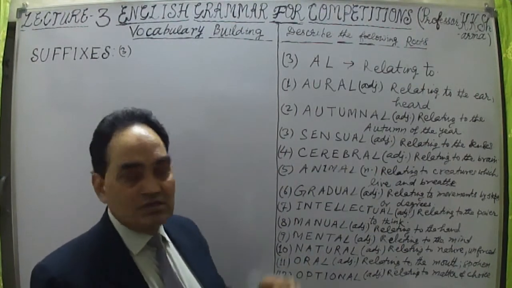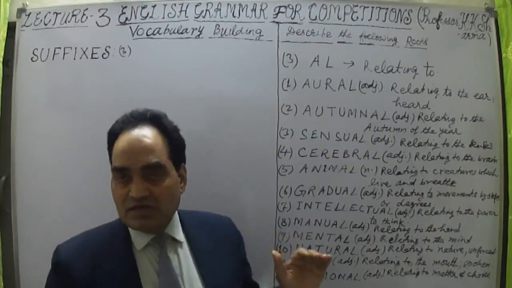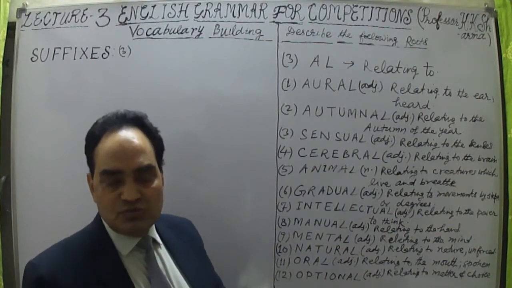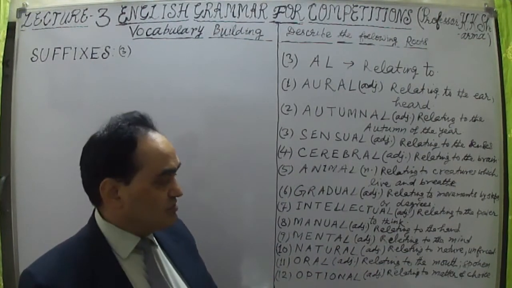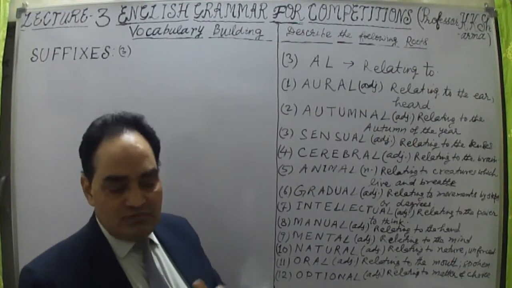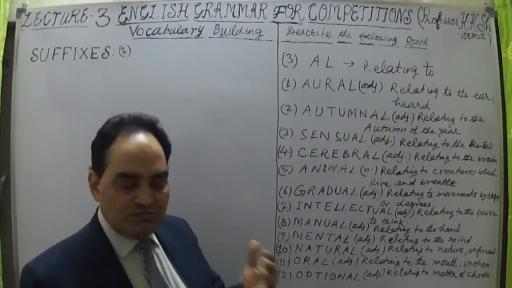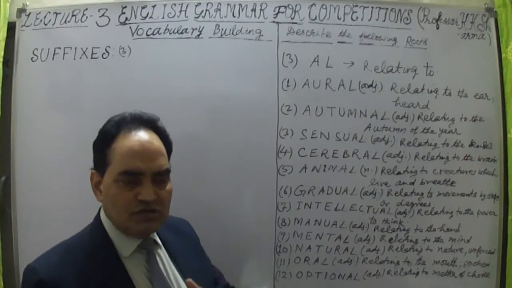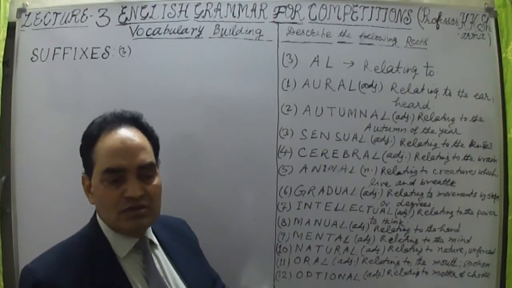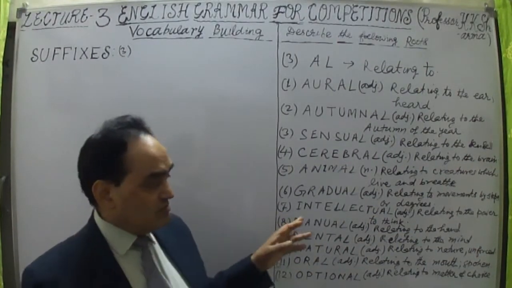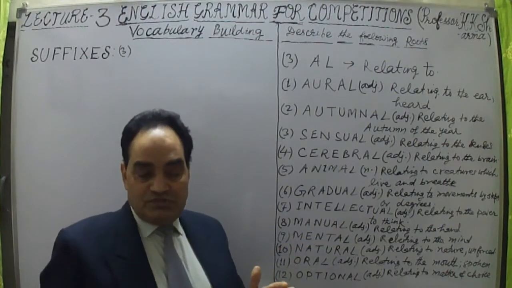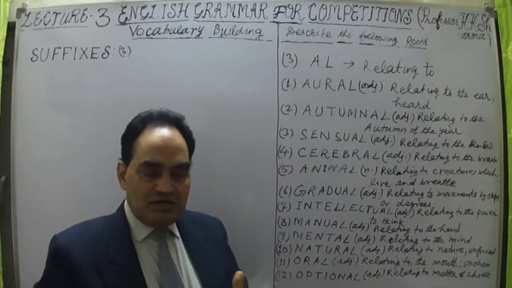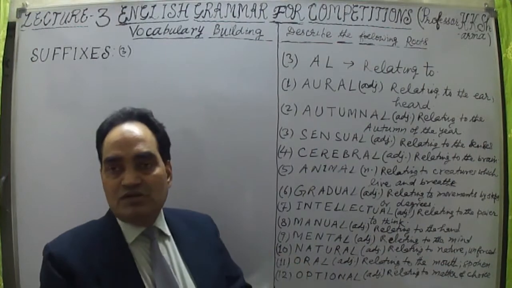So let me take these one by one. As I have told you, this is one of the important suffixes, as some important prefixes are also there, and some important roots. Mostly roots are important, undoubtedly. They give you a lot of words. Similarly, with the help of roots, prefixes and suffixes we make a lot of words.